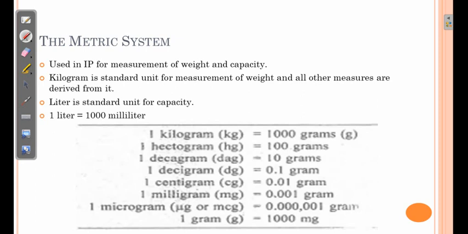So kilogram is the standard unit for measurement of weight, and all other measures are derived from it. The liter is the standard unit for capacity, and 1 liter is equivalent to 1000 milliliter.